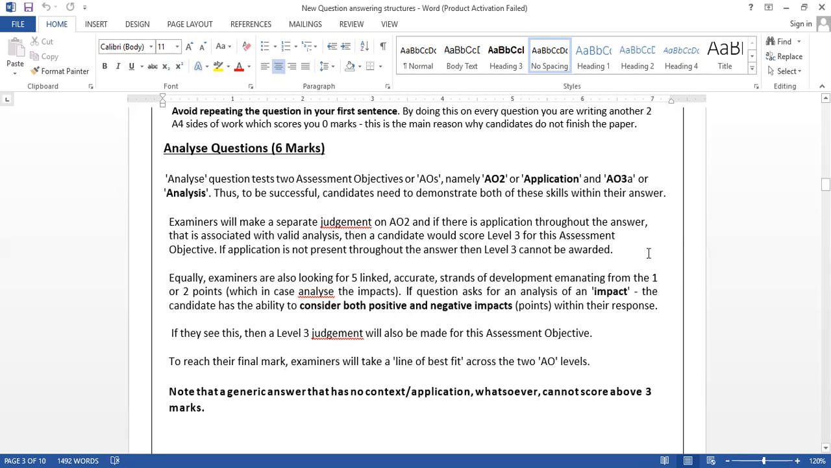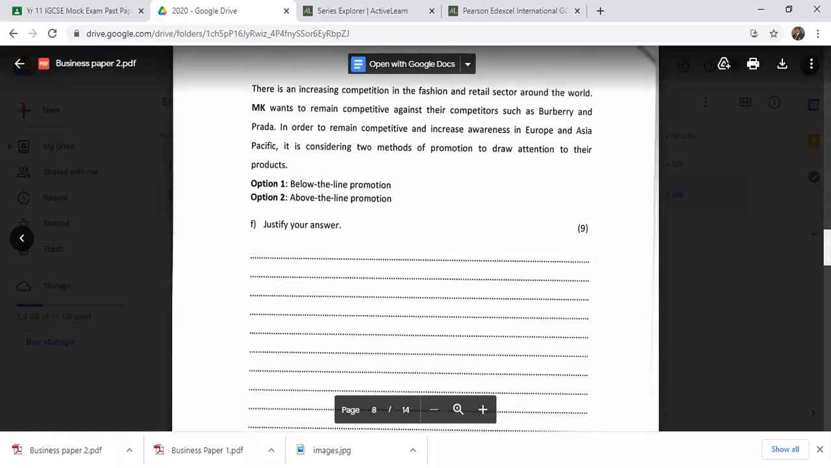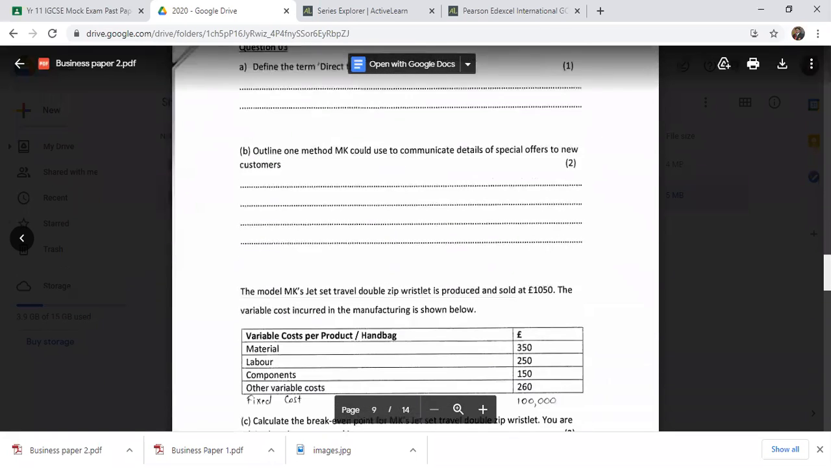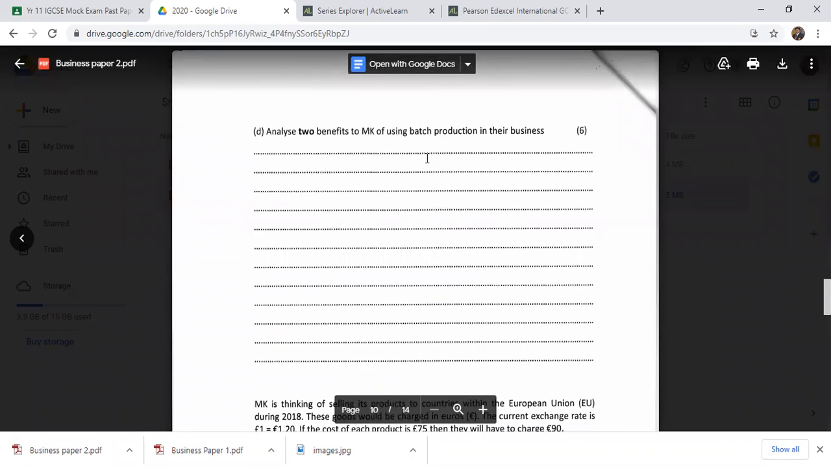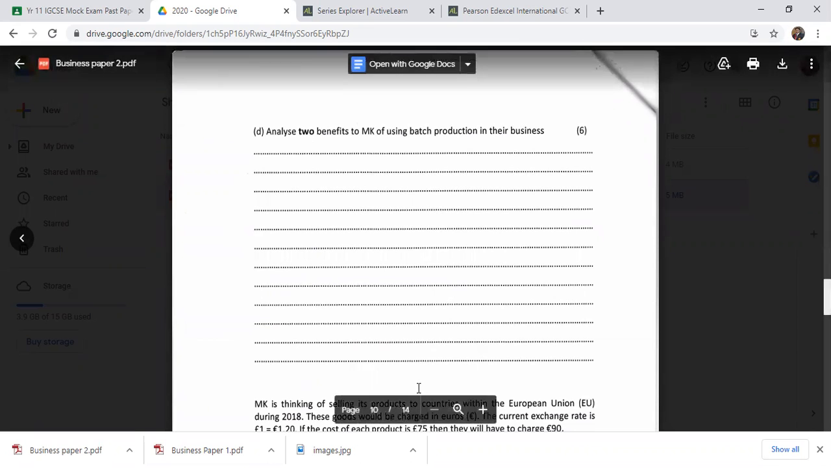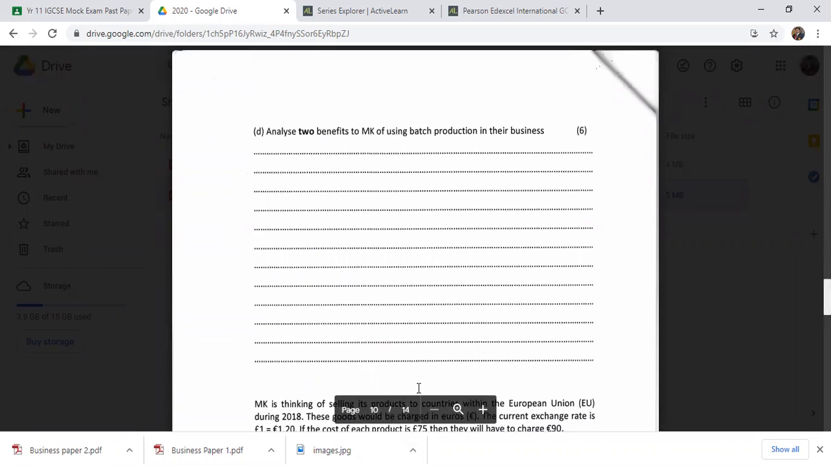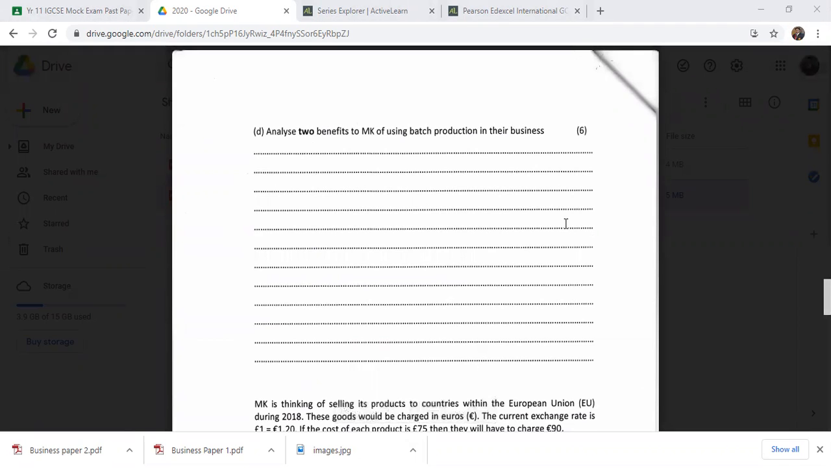So let's go to this paper and see an example of an analyze question. Yes, in question number 3, there is a 6-marker: analyze two benefits to MK of using batch production. Two benefits of batch production in their business. In this case, you don't need to define anything, because an analyze question is only testing AO2 and AO3.